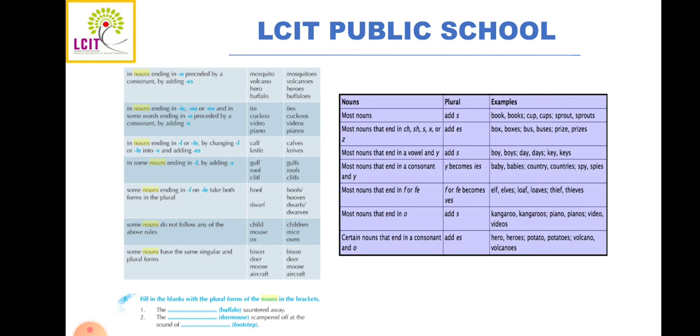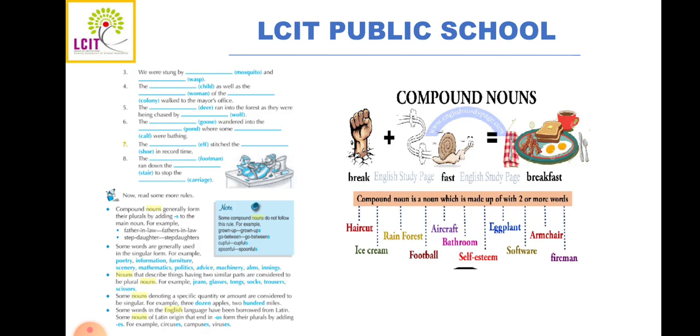Okay. Now the next thing we are going to look at is compound nouns. These are some more rules beyond those we saw earlier for making singular into plural. So what is a compound noun? A compound noun is a noun made up of two or more words. When you add two or more words together, they become a compound noun. Generally, compound nouns form their plural by adding s to the main noun.